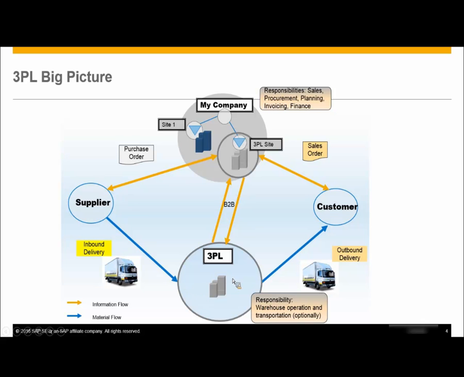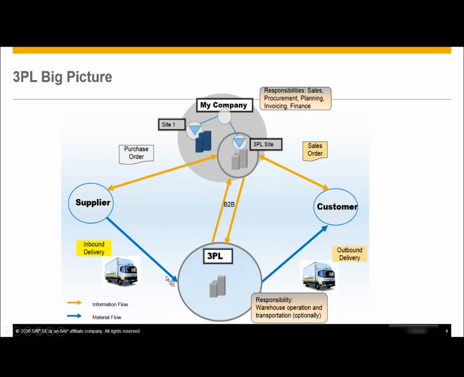And in the meantime, once the stock or the inventory is received at your 3PL site, your 3PL provider will inform this information to your company, because please note that in the 3PL scenario, the stock is owned by your company, and the 3PL provider is just the mediator who will be assisting you with the warehousing and transportation activities. But the stock is completely owned by you.